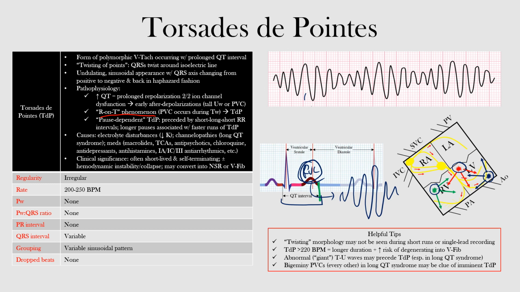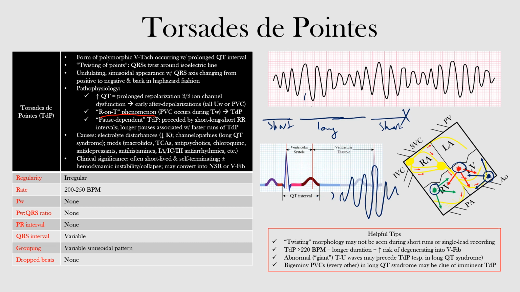Another thing to note is that the onset of TDP is often preceded by short, long, short R to R intervals, which is referred to as pause-dependent TDP. And the longer the pauses, the faster the runs of TDP. So imagine we have a short interval, then we have a long one, and then there's a short one. It's after the short one that we tend to have TDP precipitating from that place. Now, what we mean by this R, you can think of R on T like our, let's just erase some of this here.